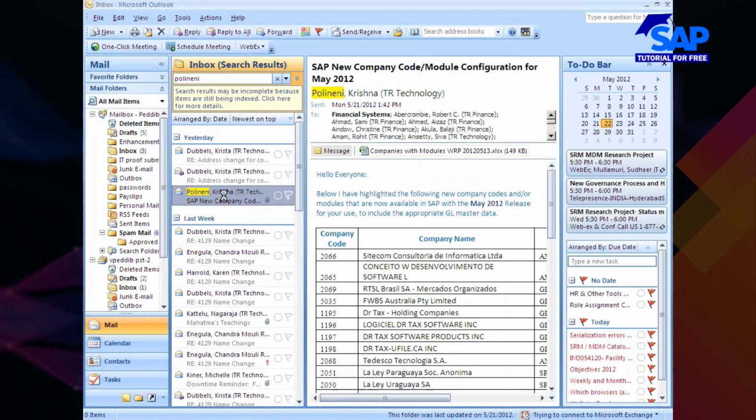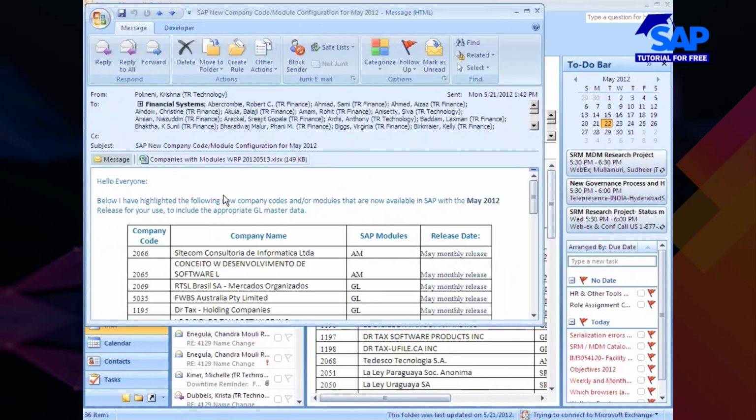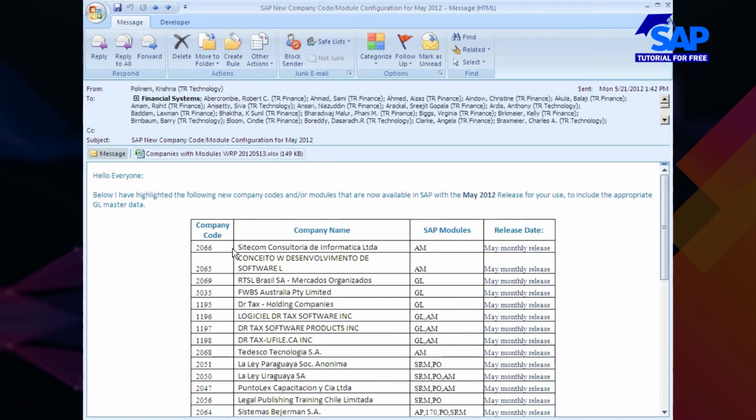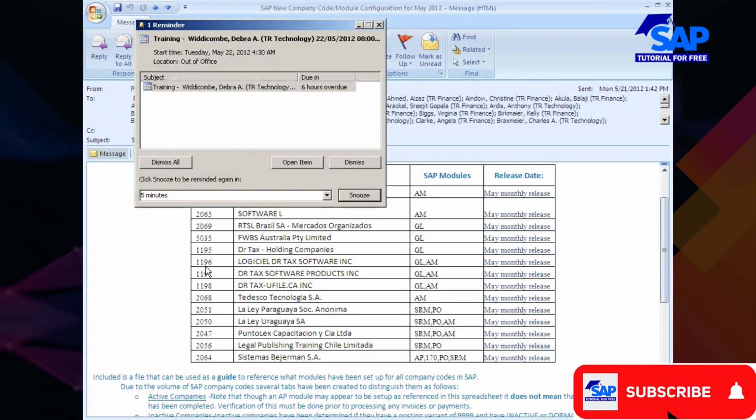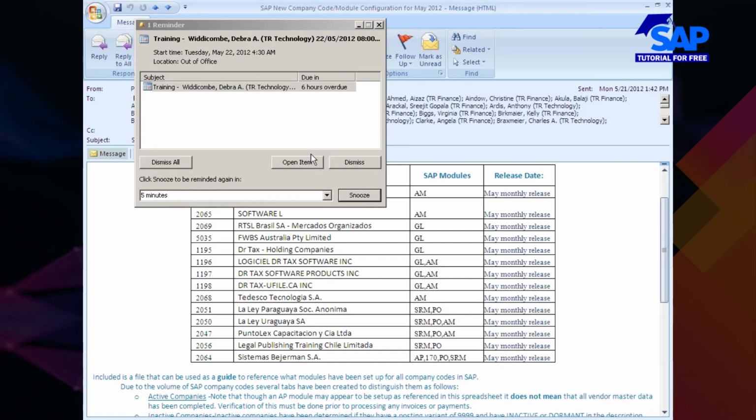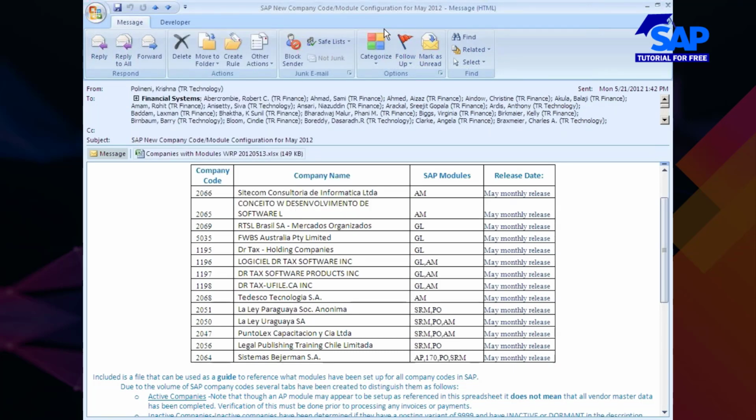See here, like this I always get mails. Companies with modules in WRP, of course WRP is our live system. You see here, these are the company codes that we set up in the last month. So like this we always receive requests to set up new company codes, at least 5 to 10 company codes a month. Whenever we receive a request like this, we always copy from 0001.